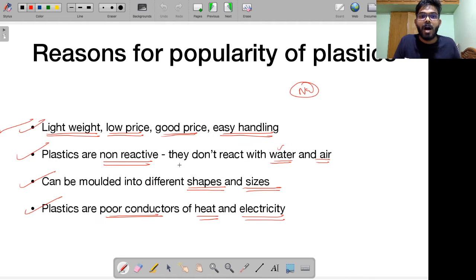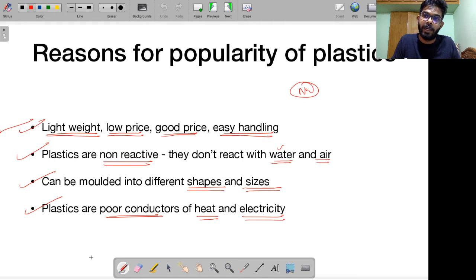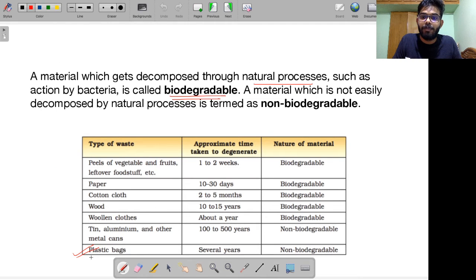A material which gets decomposed through natural processes such as bacteria is called biodegradable. Why am I discussing this? Remember, I am going to talk about plastic bags, and these are considered non-biodegradable. So before introducing the concept of non-biodegradable, I have to tell you what is biodegradable. Any material that gets decomposed through natural processes. What natural process am I talking about? I am talking about the action of bacteria. Such materials are called biodegradable. So if I have a material, it gets decomposed by the action of bacteria.